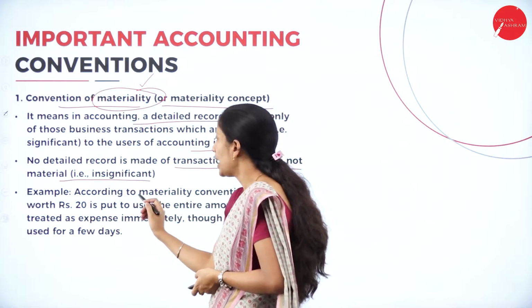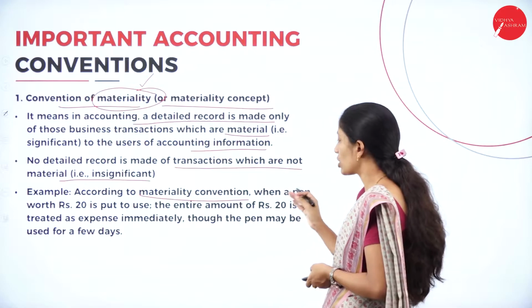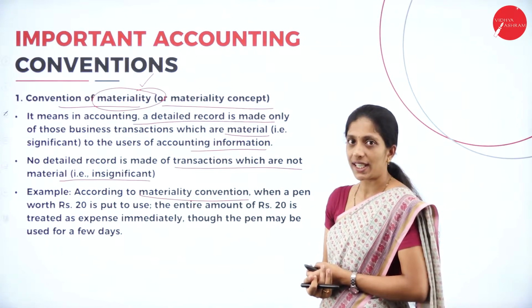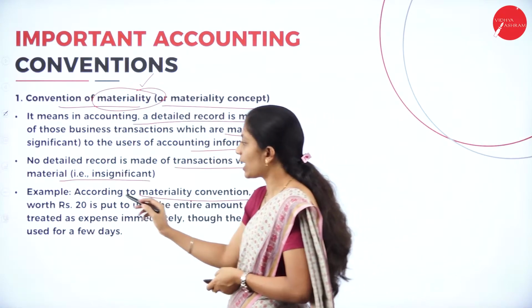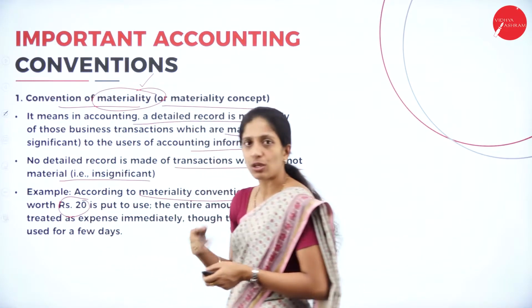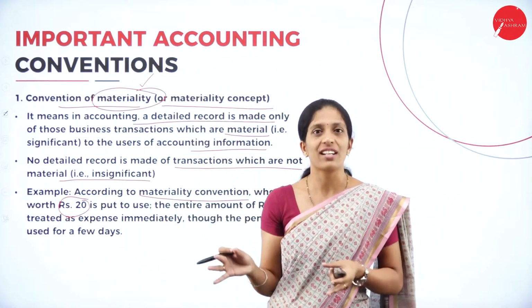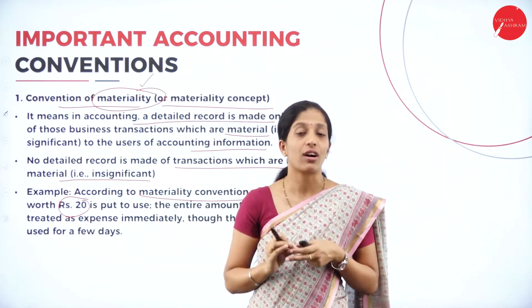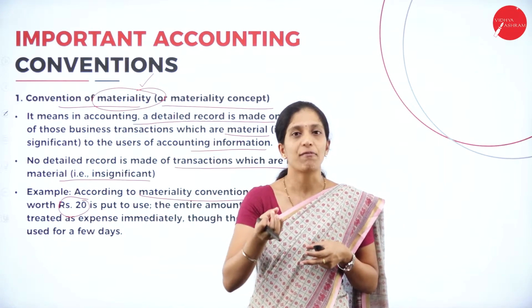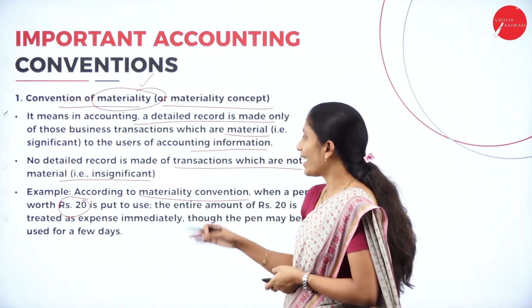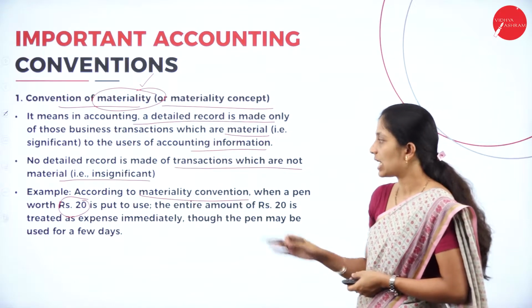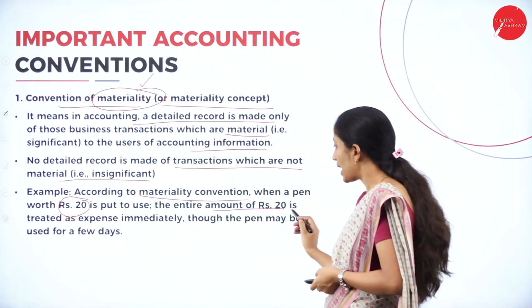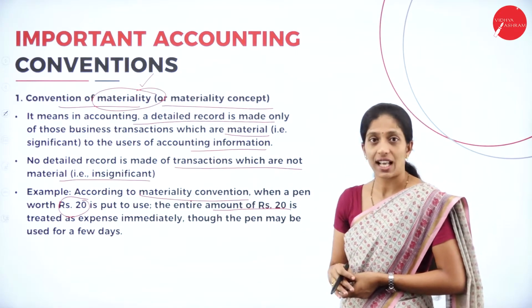For example, according to the Materiality Convention, when a pen worth rupees 20 is purchased, we are going to record rupees 20 only. Whether it is used or not, it is not that important, but we are going to record the amount we paid for that pen. When a pen worth rupees 20 is put to use, the entire amount of rupees 20 is treated as an expense.